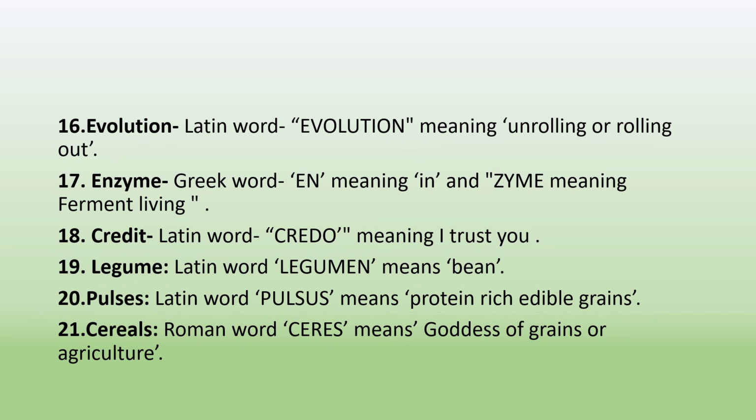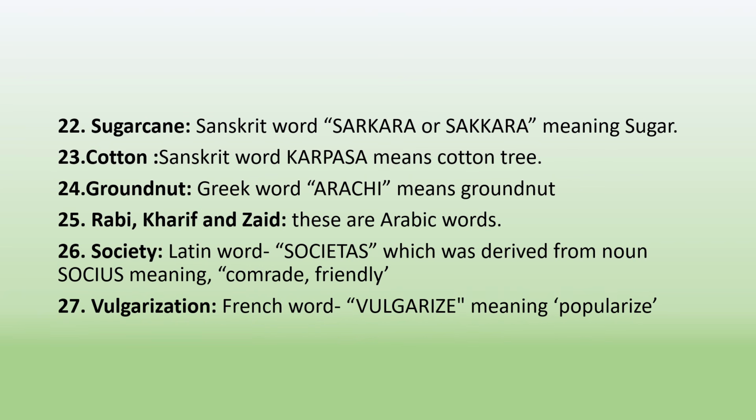Next term is pulses. Pulses is a Latin word which is derived from pulsus, which means protein-rich edible grains. Next term is cereals. Cereals is a Roman word which is derived from Ceres, which means goddess of grain or agriculture. The next term is sugarcane. Sugarcane is a Sanskrit word which is derived from sarkara or sakara, which means sugar. The next term is cotton. Cotton again is a Sanskrit word which is derived from karpasa, meaning cotton tree.